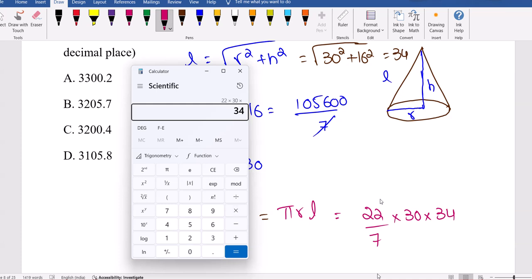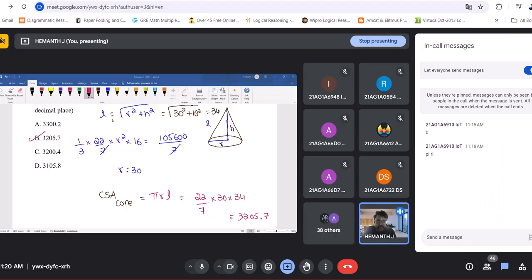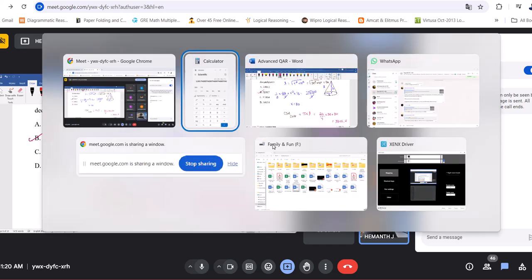This thing's allowed in TCS, virtual calculator is allowed. So 3205.714. So we got this is the option, 3205.7. So guys, areas and volumes related, excellent question.